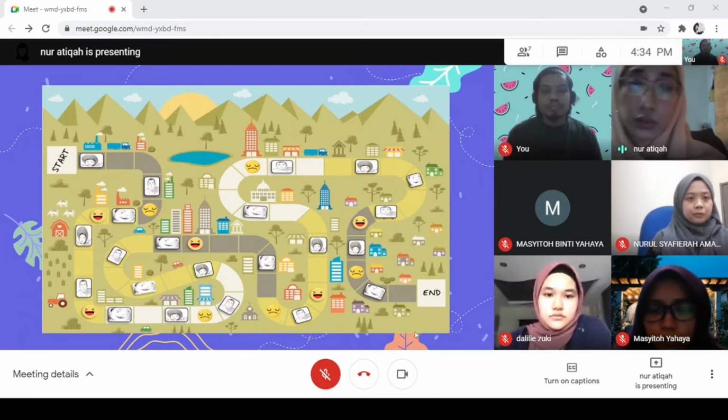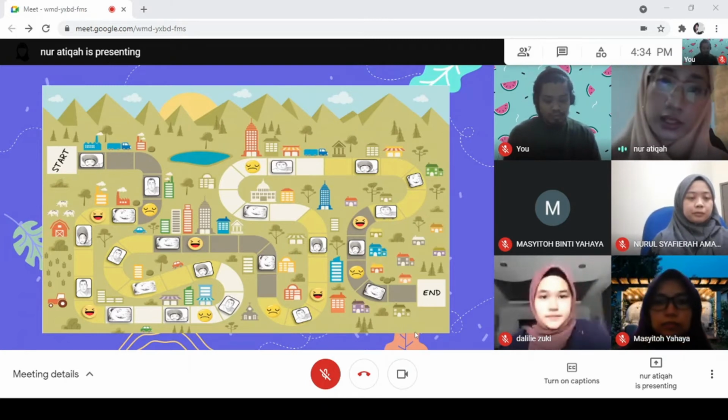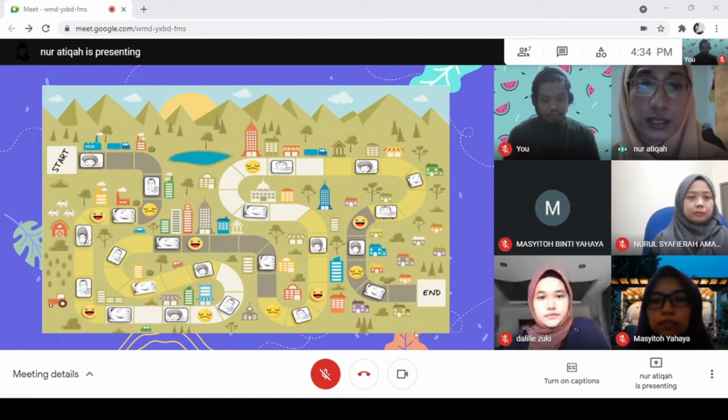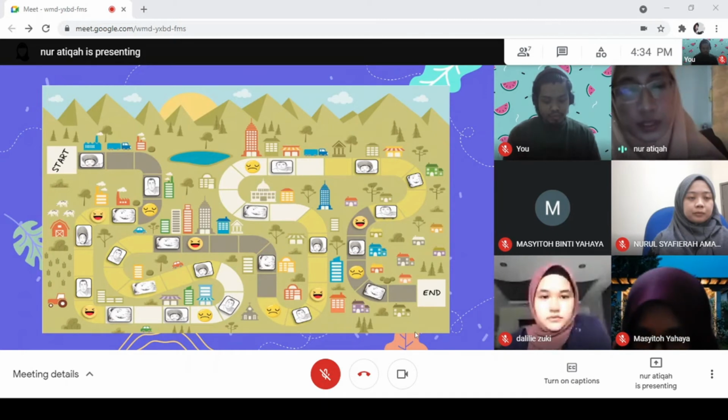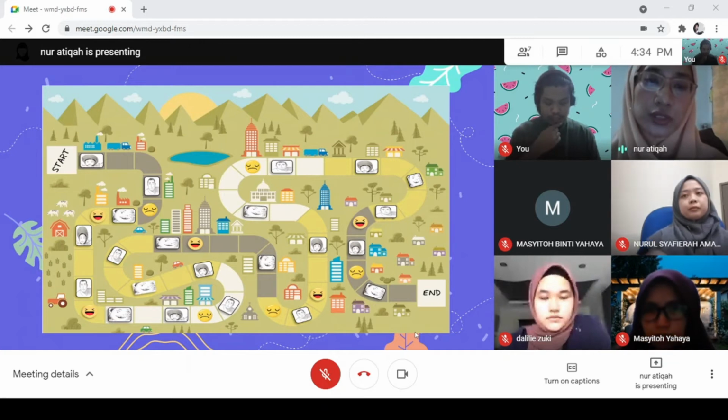However, if they fail to do so, they have to move 2 steps backwards. If they land on spots which have a smiling emoji, they can move 2 steps forward, and when they land on spots which have a sad emoji, they have to move 2 steps backwards.